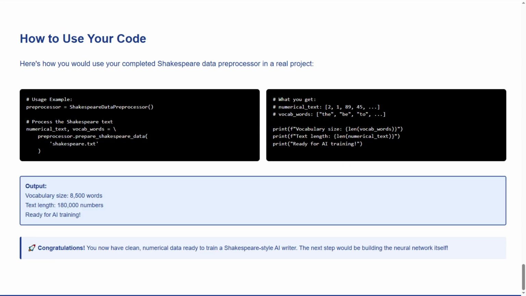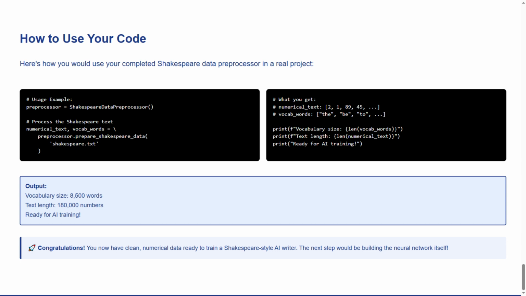Time to see your creation in action. Here's exactly how you'd use your Shakespeare processor in a real project, just like the pros do it. Our usage example shows creating a preprocessor object, loading Shakespeare text, and getting back a vocabulary size of 8,500 words and 180,000 numbers ready for AI training. The output confirms, ready for AI training.